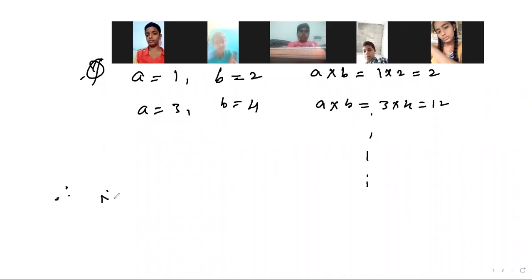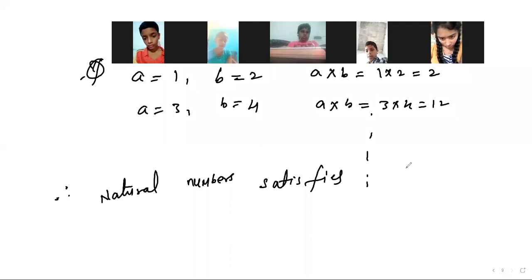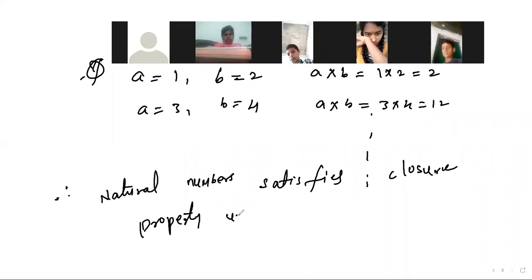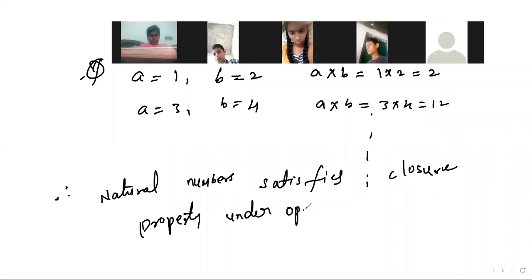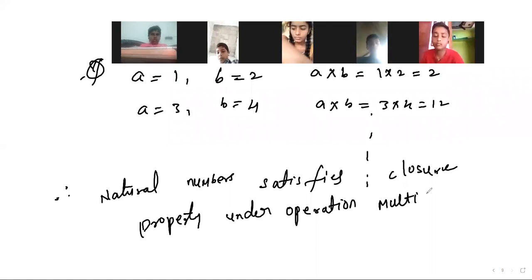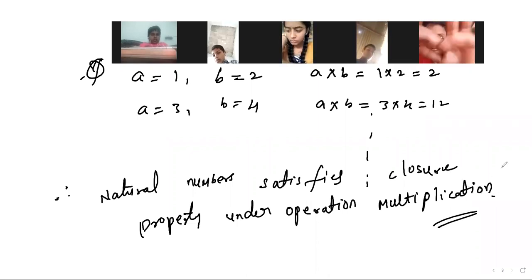Therefore, natural numbers satisfy the closure property under the operation multiplication.